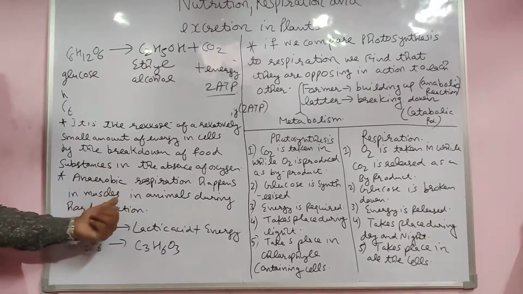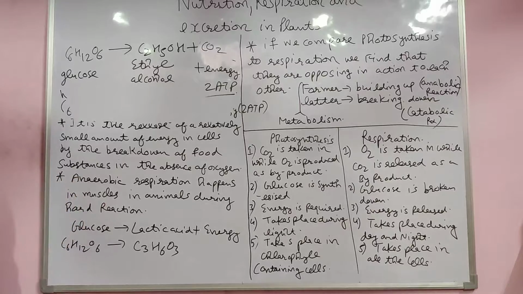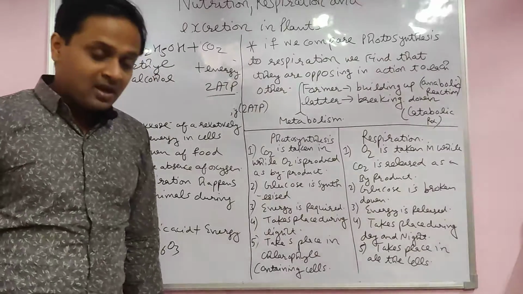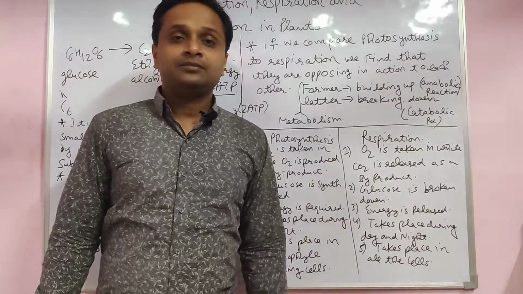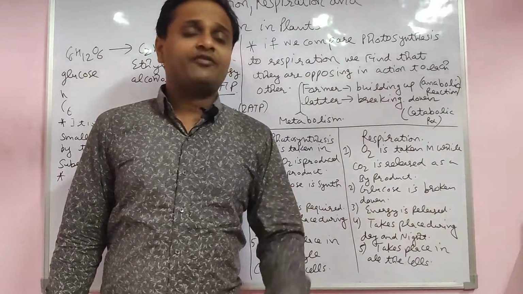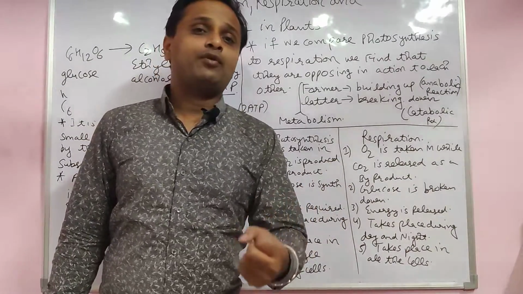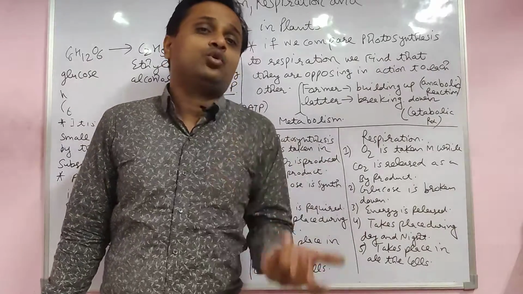Anaerobic respiration happens in the muscles during hard, vigorous exercise. Sometimes if a person does very hard vigorous exercise, our body requires a lot of energy. That's why we want more oxygen and that's why we breathe more.